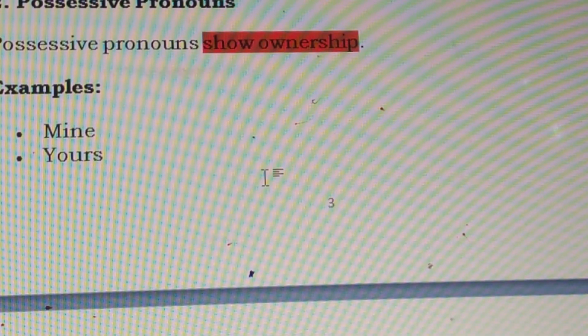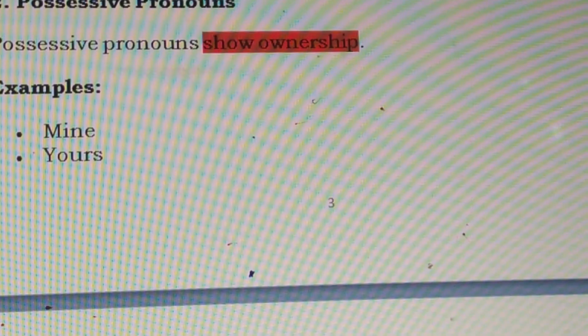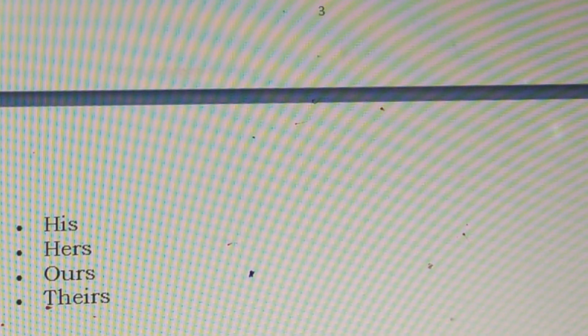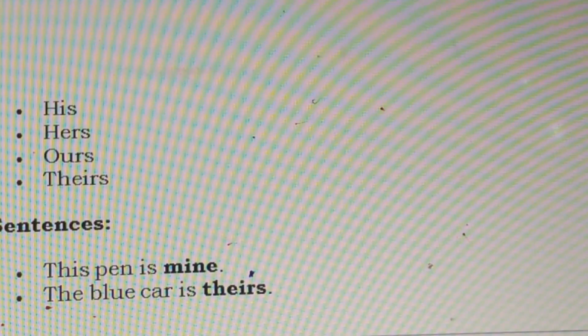By the way, don't forget, for possessive pronouns we have to add s. Except for mine and his, we have to use s for the rest of the pronouns. At that time we have to use possessive pronouns. Good. Example: this is mine. The blue car is theirs. So these are called possessives.